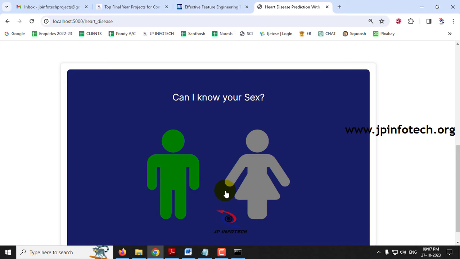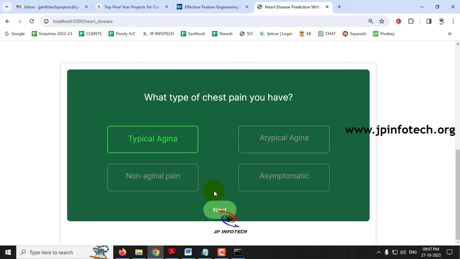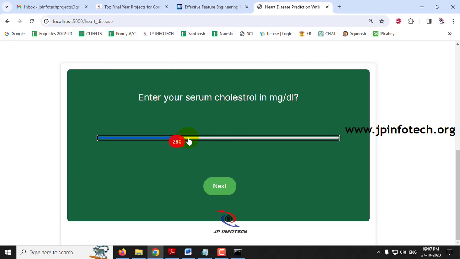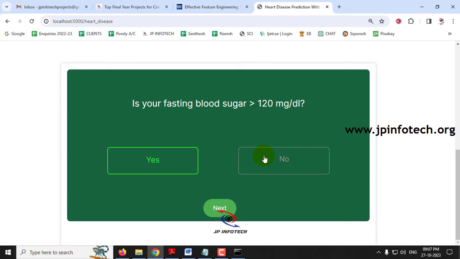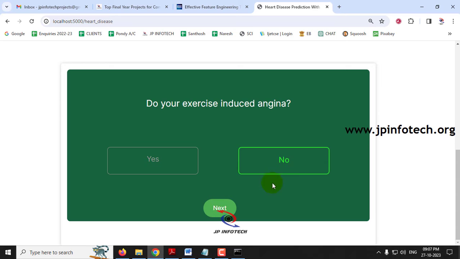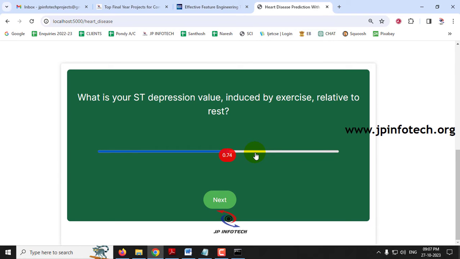First, age is 58, sex is female, typical angina, resting systolic blood pressure is 100, serum cholesterol is 248, no, normal, no, 1, flat.